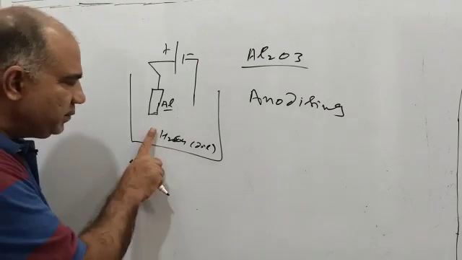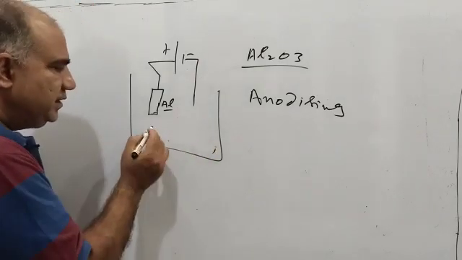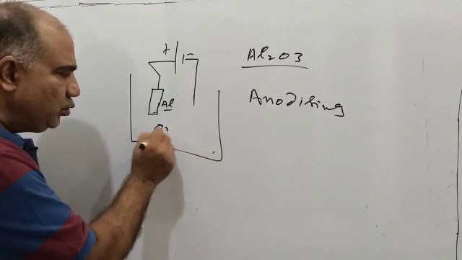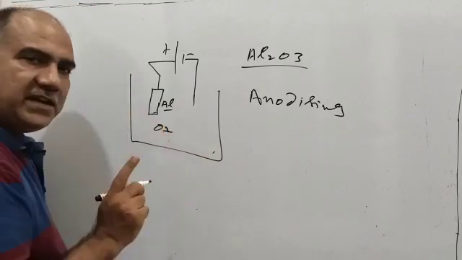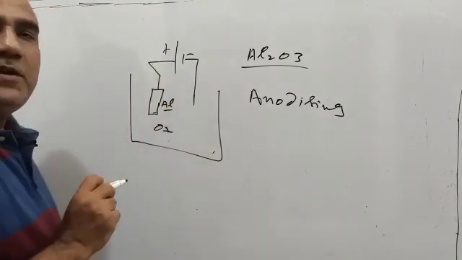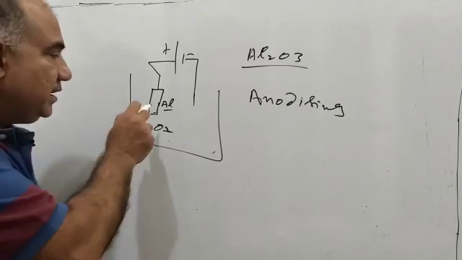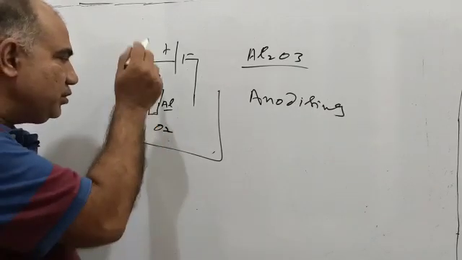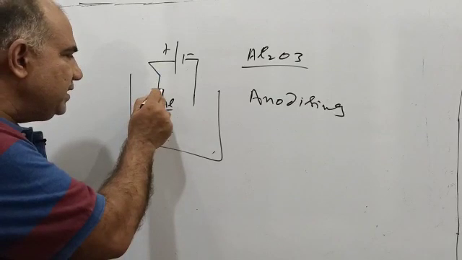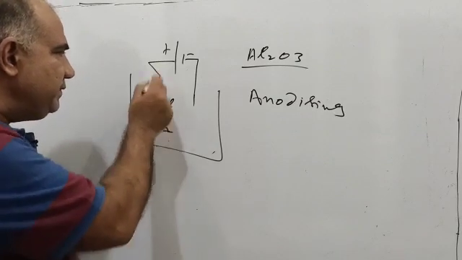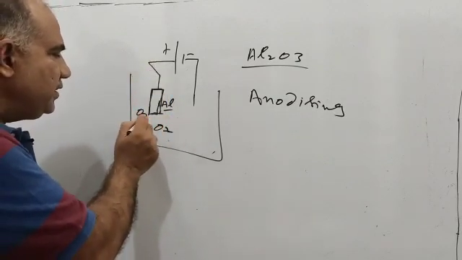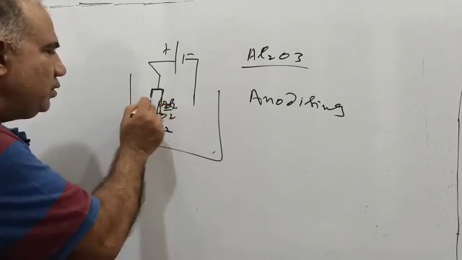Dilute H2SO4 is providing us oxygen. So rather than writing all that, I will write O2, and oxygen is a negative gas. Anode being positive, it will attract this negative gas closer to itself, and now this aluminum article which was connected with the anode will have all around it O2, O2, O2, O2 and O2.